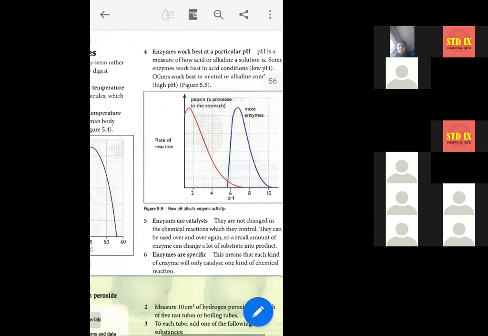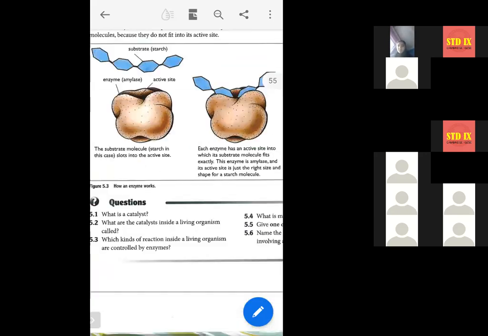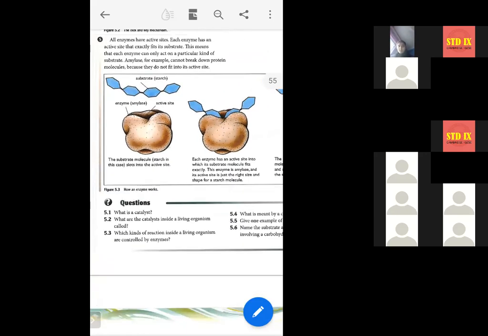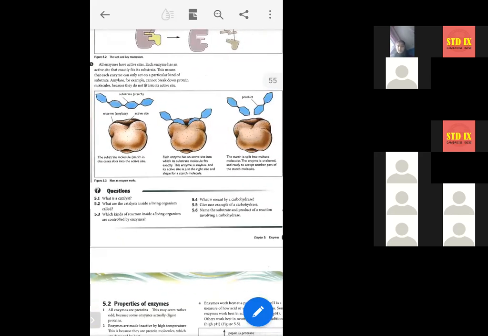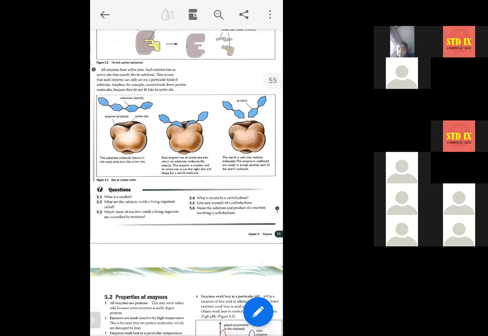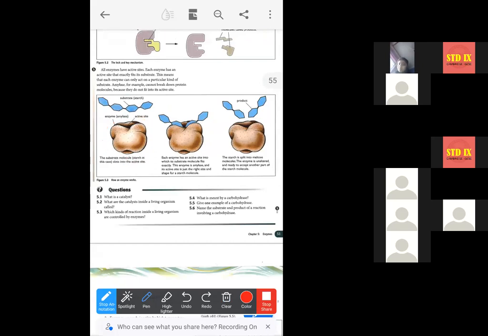So look here, you see, this is the shape of the enzyme, and this is the shape of the substrate, that is starch. I'm sharing the screen.